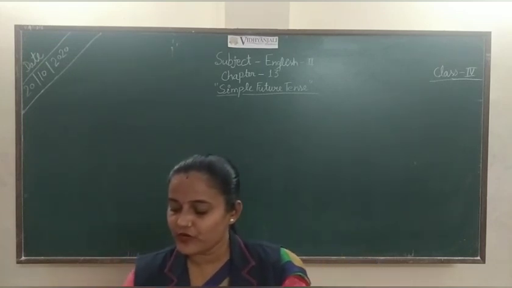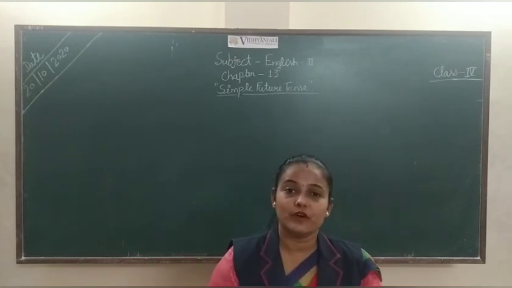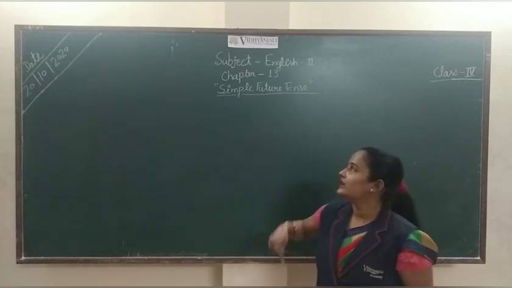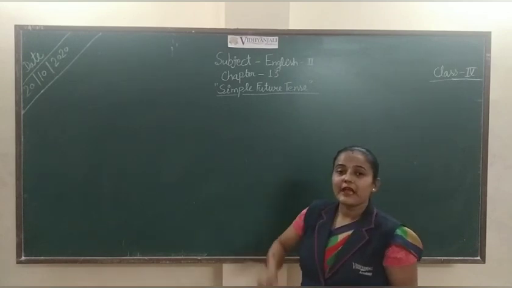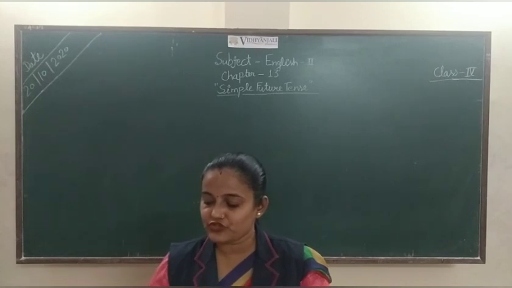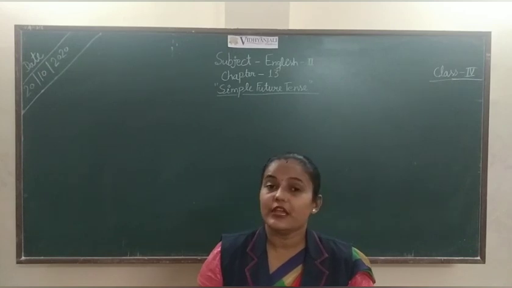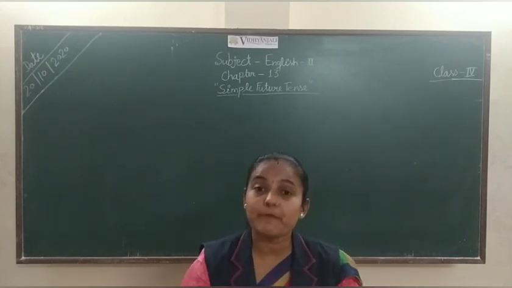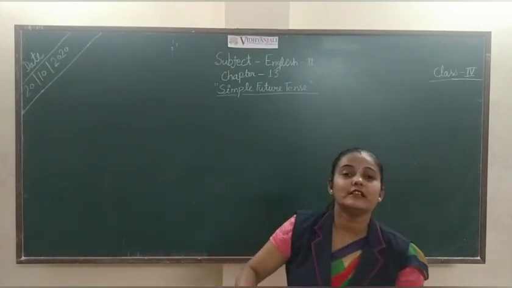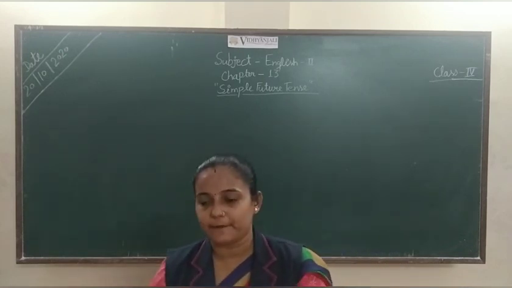Tell me which word is used to show the time of an action? It is called tense. Tense shows the time of an action. In which tense will the action take place in the time to come? It is future tense. In future tense, the action will take place in the time to come.